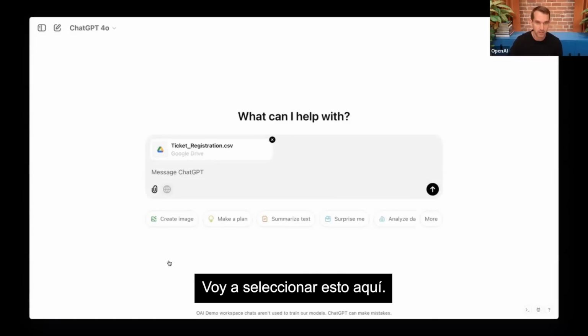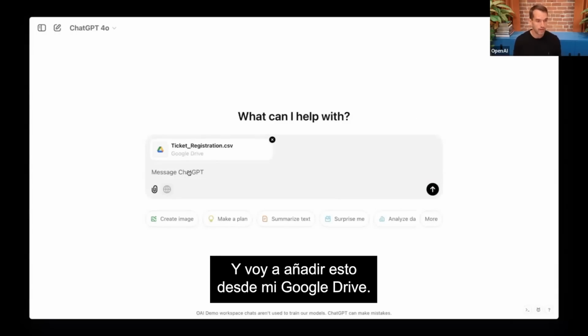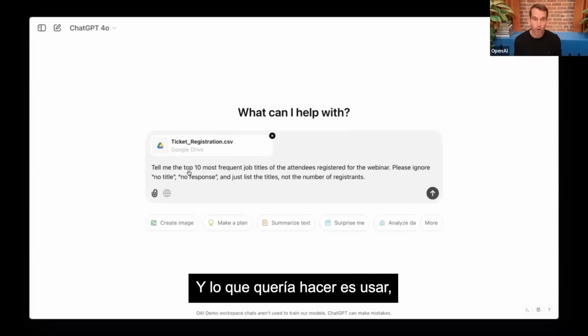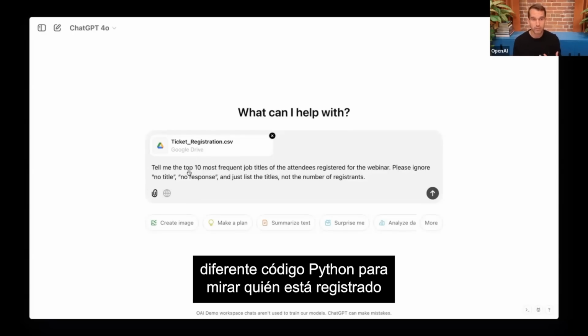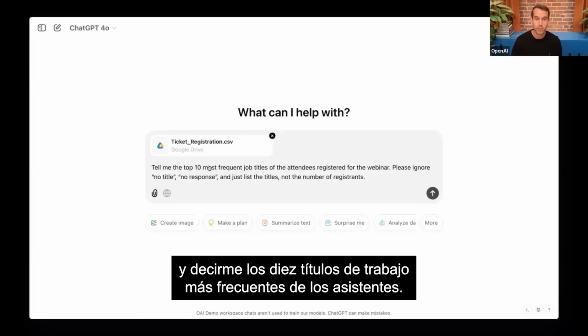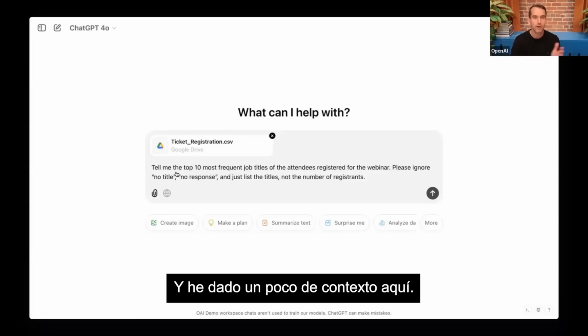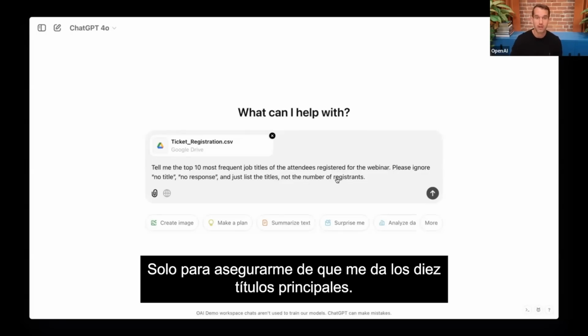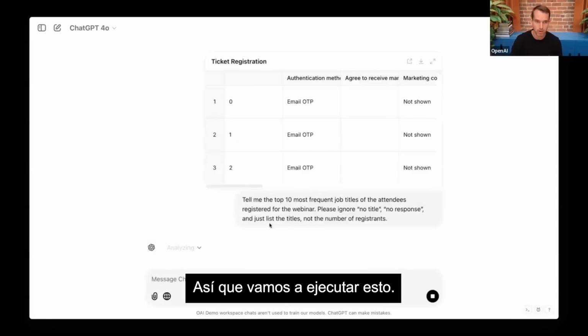I'm going to select this right here, and I'm going to add this from my Google Drive. And I can write a prompt here. So I did some pre-prompts ahead of time. What I wanted to do is use Python code to look at who's registered and tell me the top 10 most frequent job titles of attendees. And I've given some context here, no title, no response, and so forth, just making sure it's giving me the top 10 titles. So let's go ahead and run this.